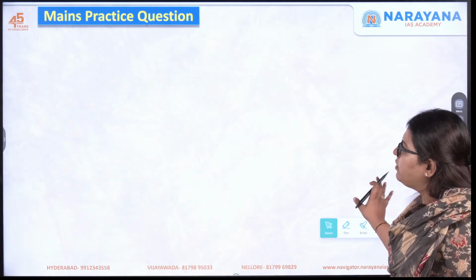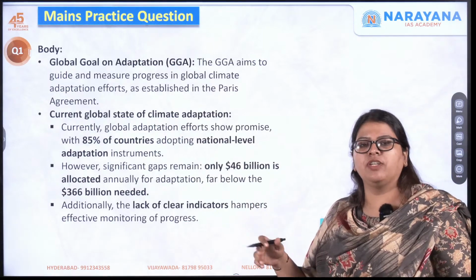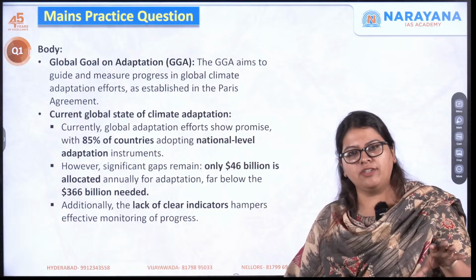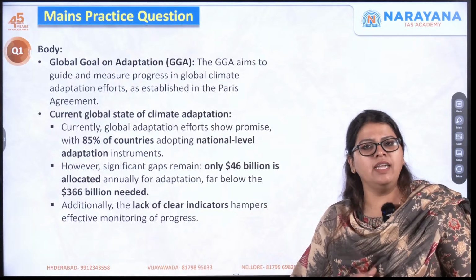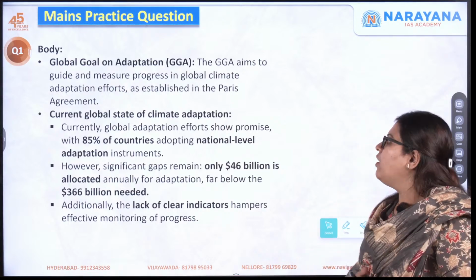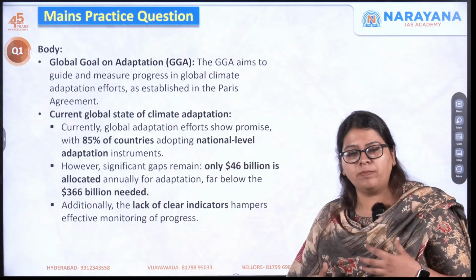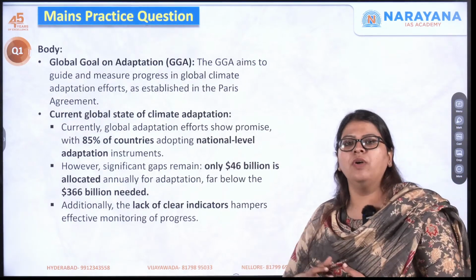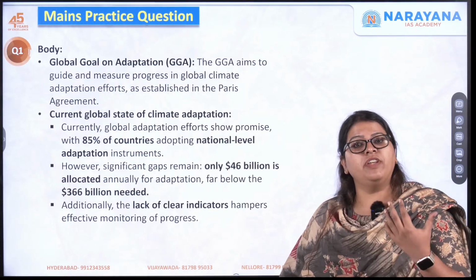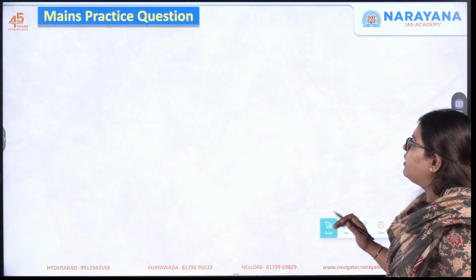And apart from this, we'll also be discussing what this global goal on adaptation is, and when it was adopted. It is a key agenda alongside the mitigation strategies and financing strategies in the Paris Agreement. Next, you have to discuss the current global state, how many countries have adopted at least one national norm in order to cater to the adaptation needs. And also you need to talk about the global finance that has been there, but then the gaps that are there, that is also discussed over here.